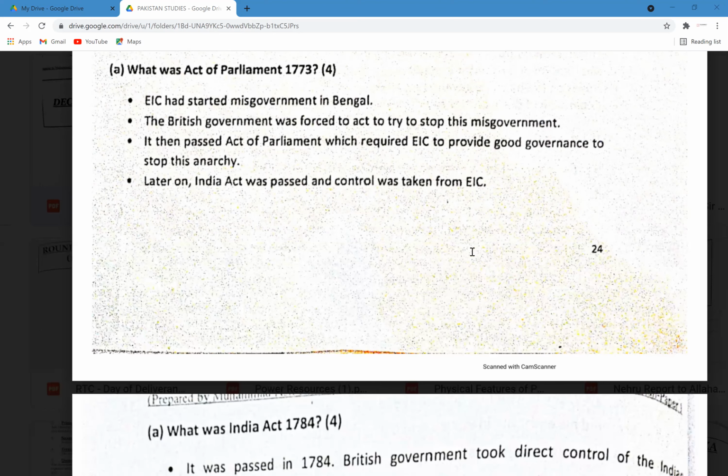EIC had started misgovernment in Bengal. The British government was forced to act to try to stop this misgovernment. It then passed the Act of Parliament, which required EIC to provide good governance to stop this anarchy. Later on, the India Act was passed and control was taken from EIC.